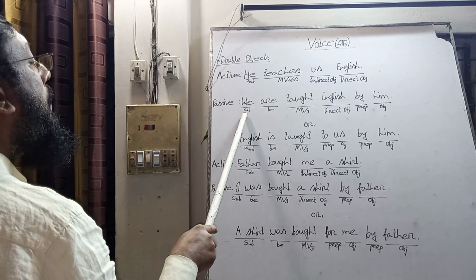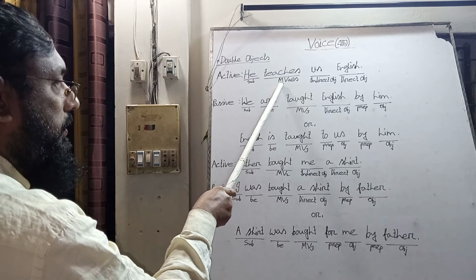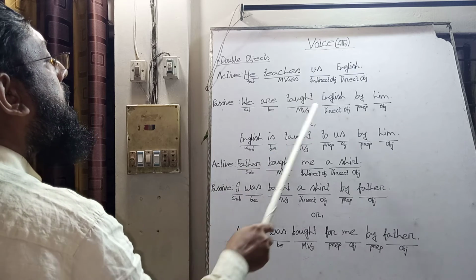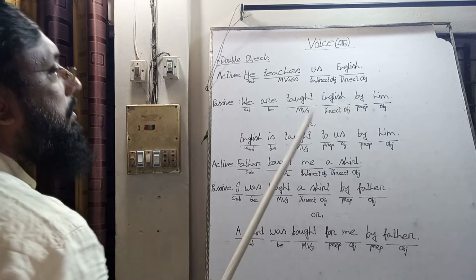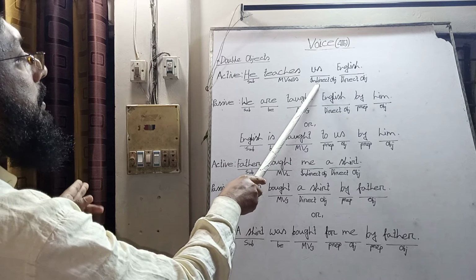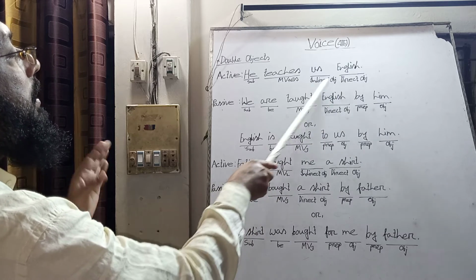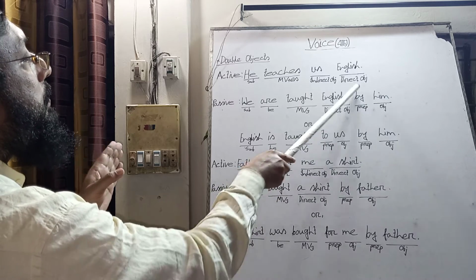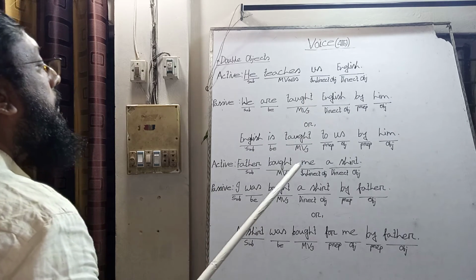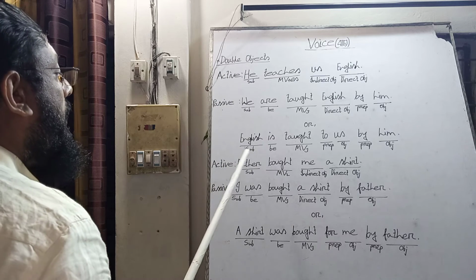So the word "we," the subject, will be the object of the main verb teach. So we will be us. Then we use the direct object, because normally we use first the indirect object, and after the indirect object we use the direct object. In this way we can make a passive voice into active voice.